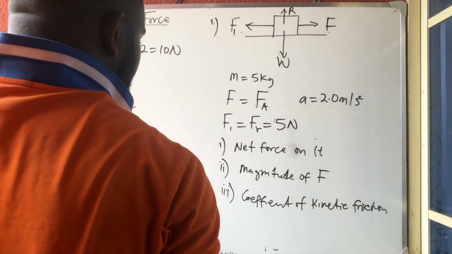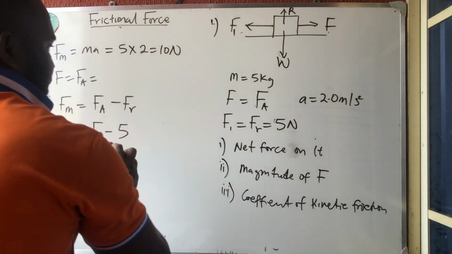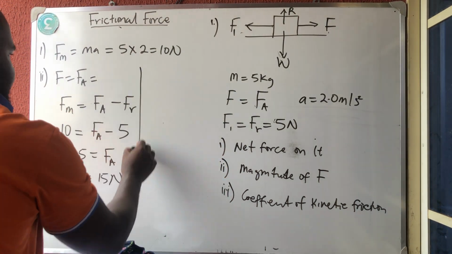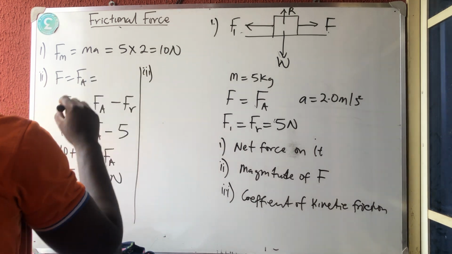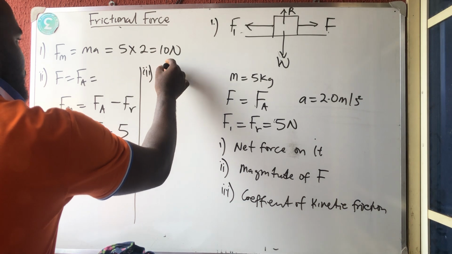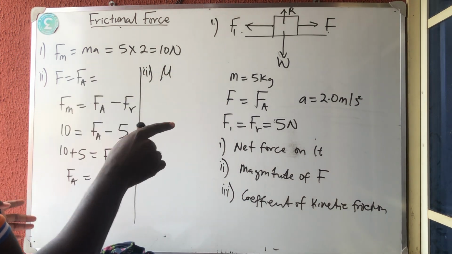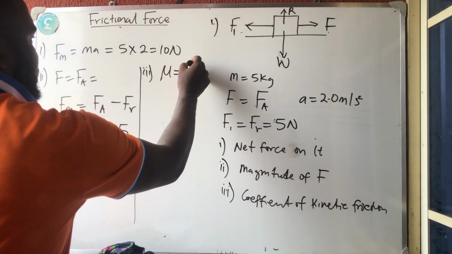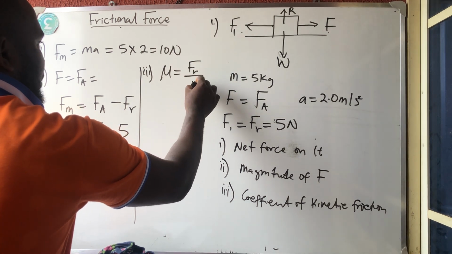So the next thing you need to know is that, let me clean here. Okay, let me solve it here. We should calculate the coefficient of friction. We need the normal reaction because the coefficient of static friction or coefficient of kinetic friction, depending, is equal to the frictional force all over the normal reaction.